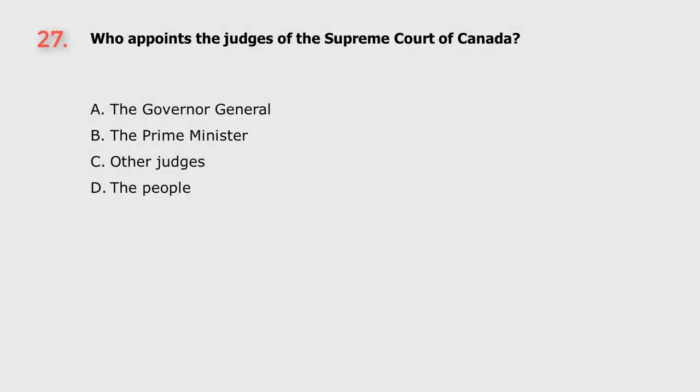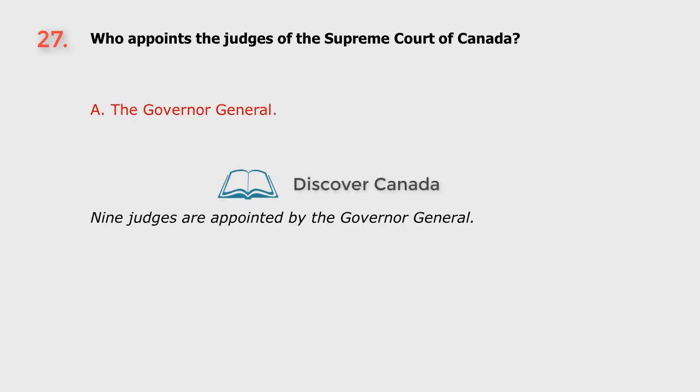Question 27. Who appoints the judges of the Supreme Court of Canada? A. The Governor General. B. The Prime Minister. C. Other judges. D. The people. The answer is A. The Governor General.